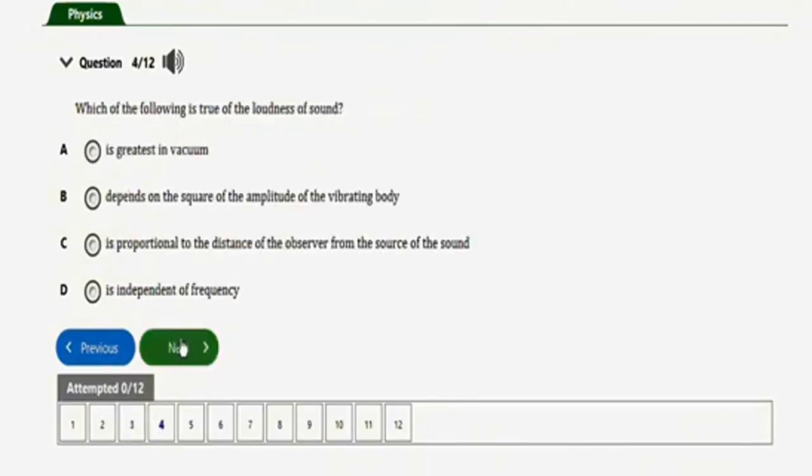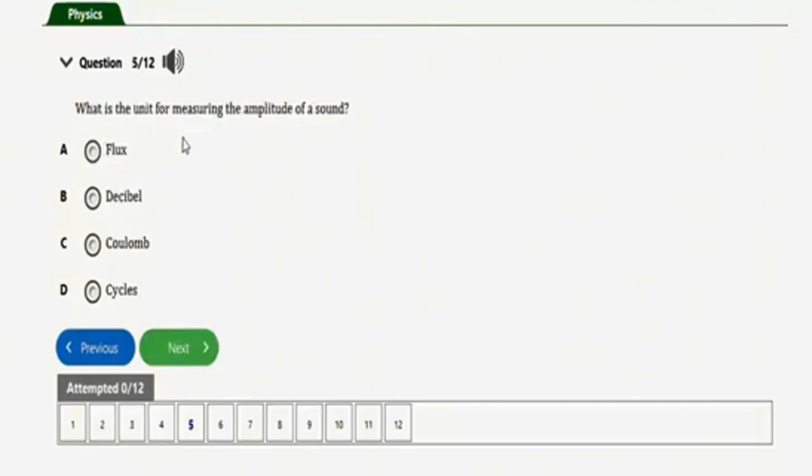Next question is this one. It says what is the unit for measuring the amplitude of a sound? So it is a simple question, that is decibel, option B.